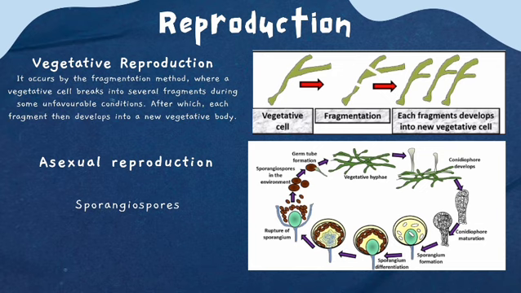Then comes your asexual reproduction. Here, by three methods they can get reproduced: one is sporangiospores, then chlamydospores, and oidiospores. First, sporangiospores. In sporangiospores, first the vegetative hyphae comes. This vegetative hyphae is formed from the germ tube. These are filamentous structures.